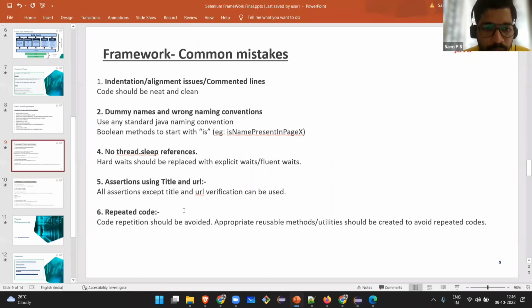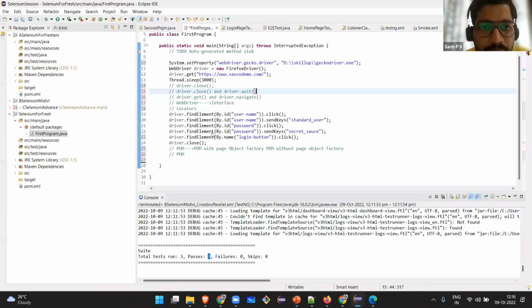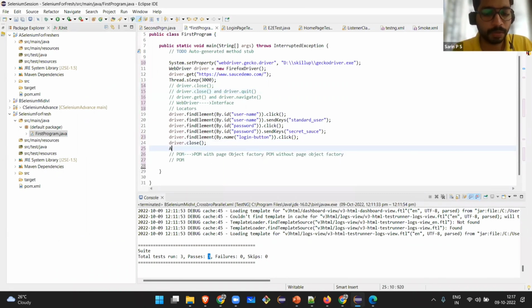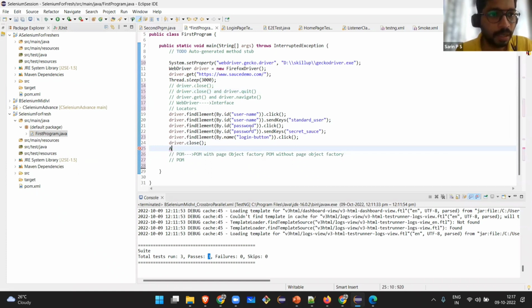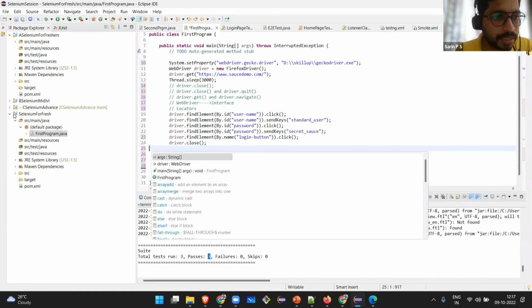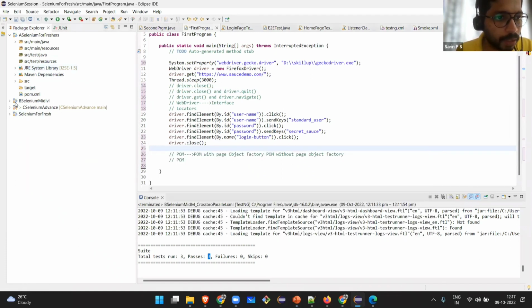What is assertion? That is another important point. Whenever we are running the test case, we are not sitting in front of the screen and watching whether it is running or not. Instead, we are using something known as assert, which is part of TestNG. I haven't included the TestNG dependency here, so I will take one project which has the TestNG dependency.